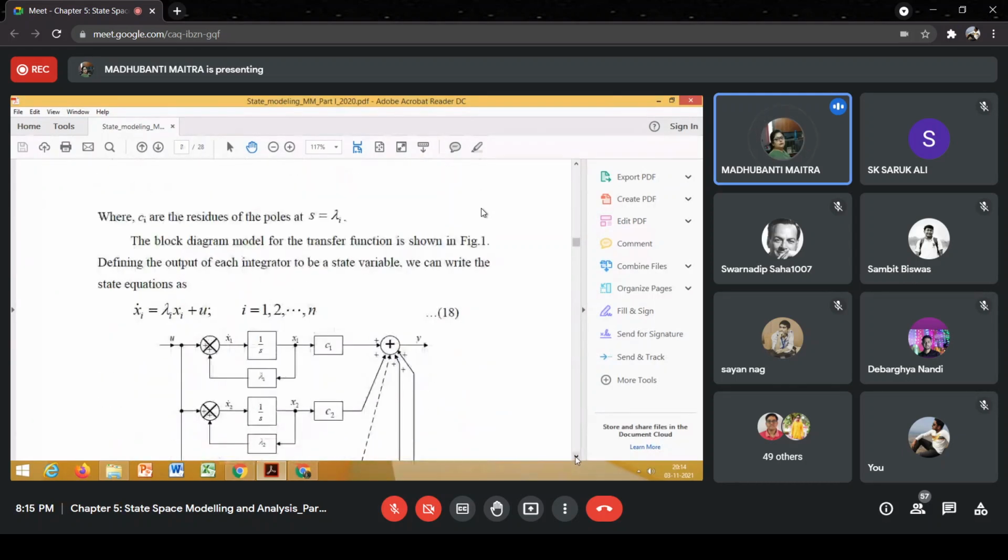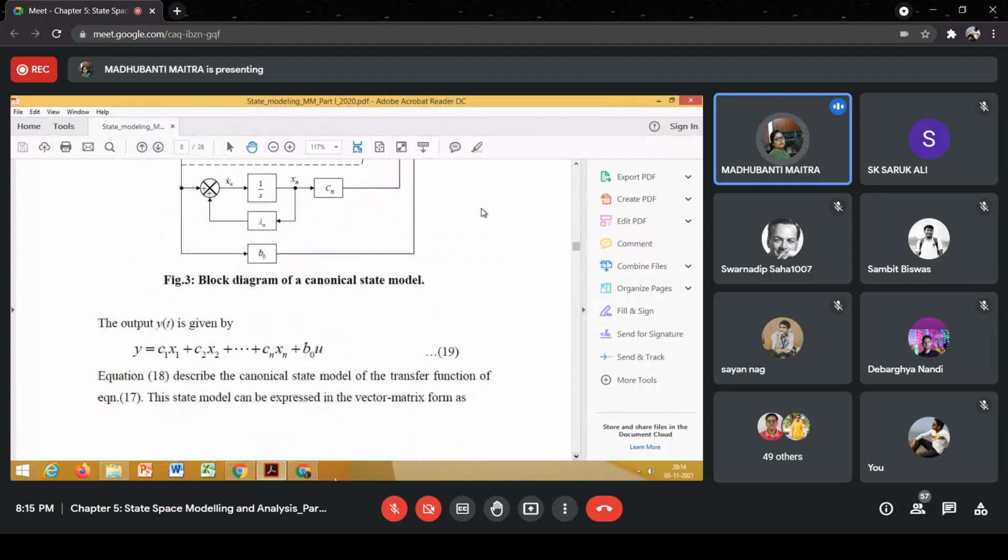So the output equation will be given by Y is equal to C1 x1 plus C2 x2 plus Cn xn plus B0U. So we have obtained a different type of state model where the system matrix comes out to be a diagonal one.